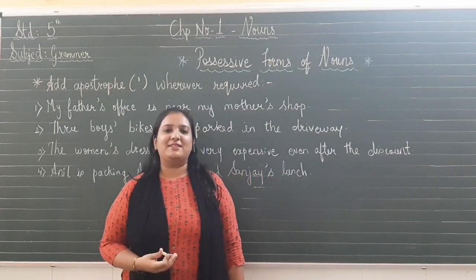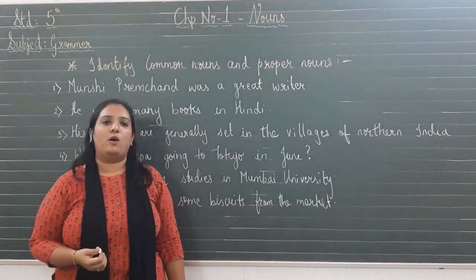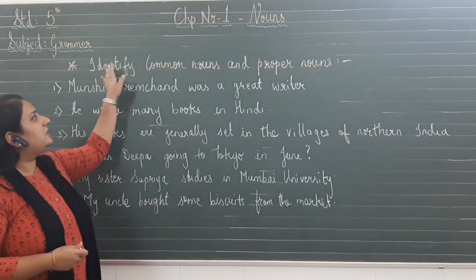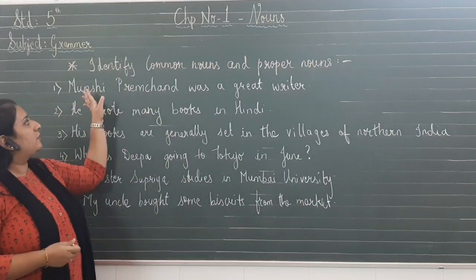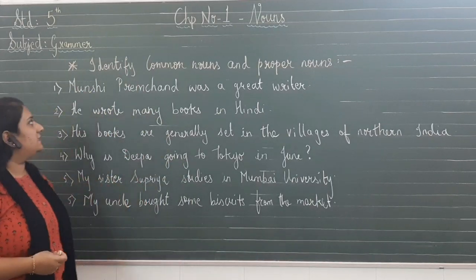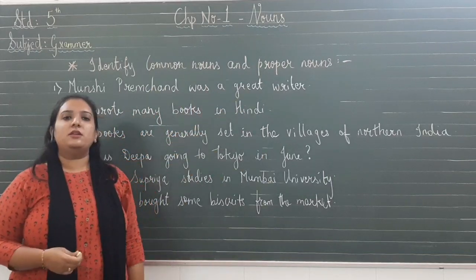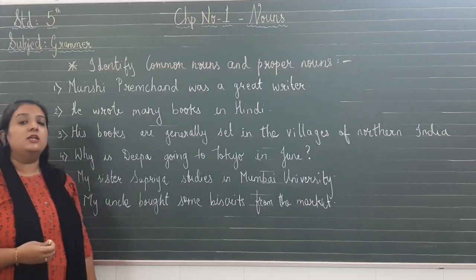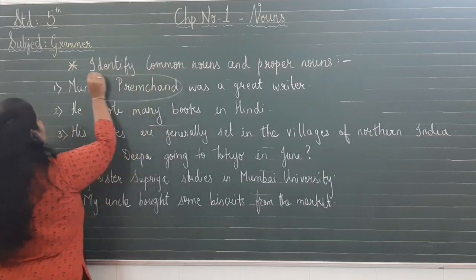Okay students, so now let us have a look at the exercise of common nouns and proper nouns. What does it say? It says identify the common nouns and proper nouns. Here we will circle the proper nouns and we will underline the common nouns. So here the first sentence is Munshi Premchand was a great writer. So here in this sentence, I feel Munshi Premchand is the name of a person. It should be a proper noun. So I will circle the proper noun.